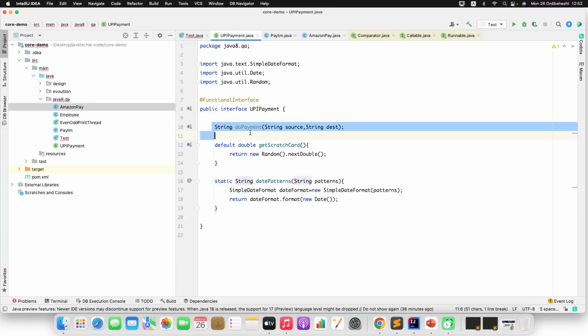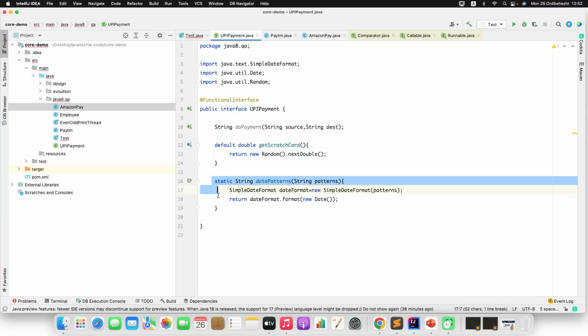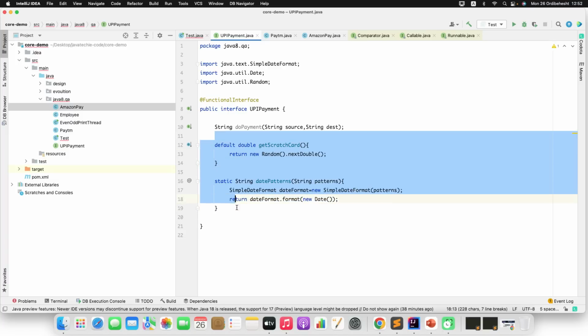You can define the abstract method, you can define the default, and you can define the static. I even explained the purpose of using the default and static methods. Okay, I hope you are clear about this functional interface. Now let's move to the next question.